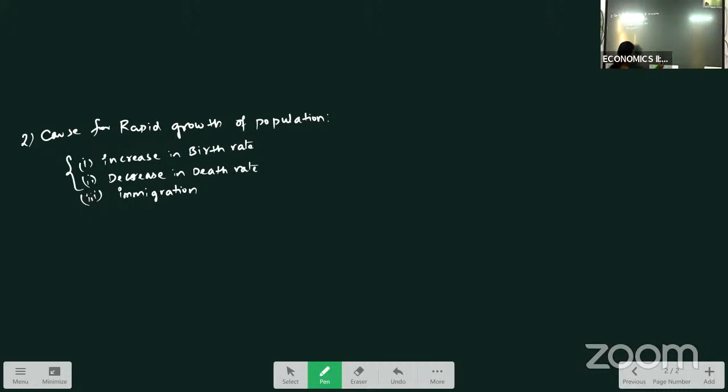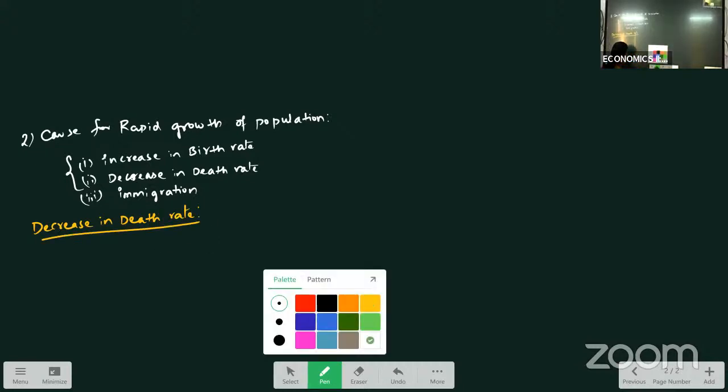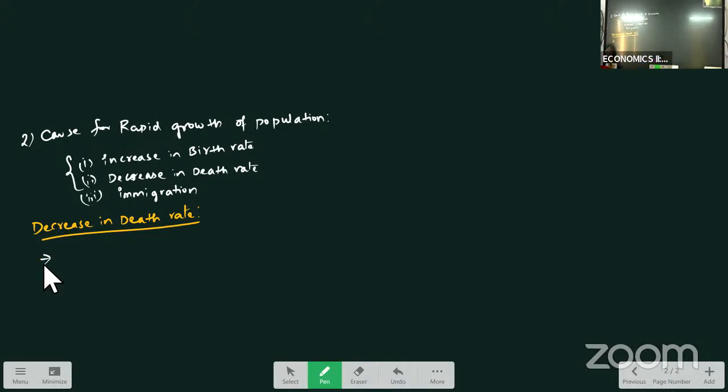So first we will see what are the causes for decrease in death rate. First reason for decrease in death rate: elimination of famines.